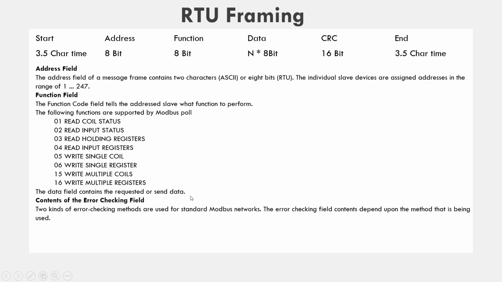The data field contains the requested or sent data, and the content of the error check field is the CRC, which is 16-bit.